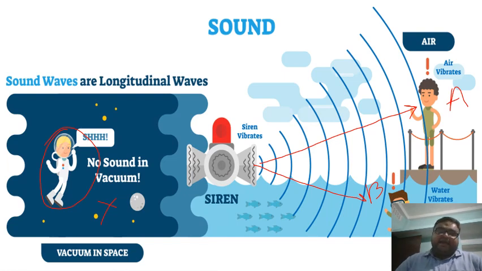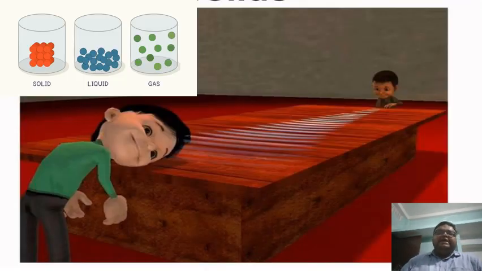Okay, students? Right. So now students, you see that this boy is beating this table and the sound waves are transmitted in this direction and reaching the ear of this person. Okay, so students, we have seen that there are basically three states of matter, and those three states are what? Those three states are solids, liquids and gases, right?